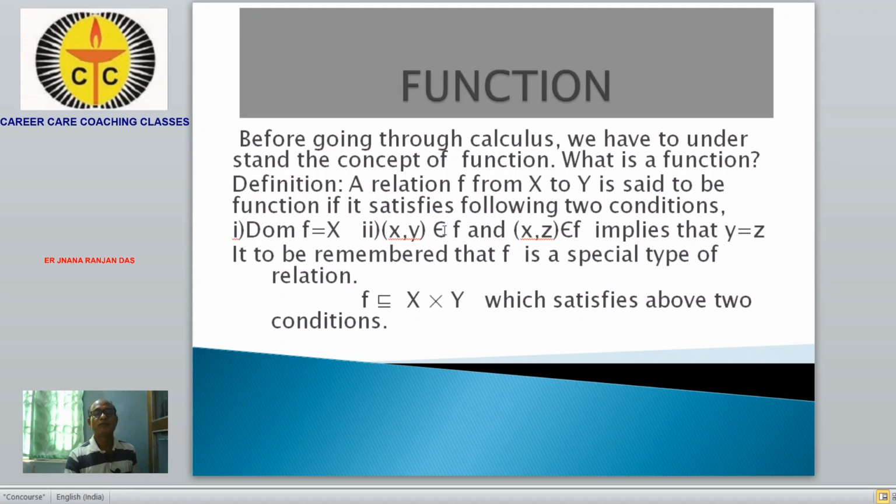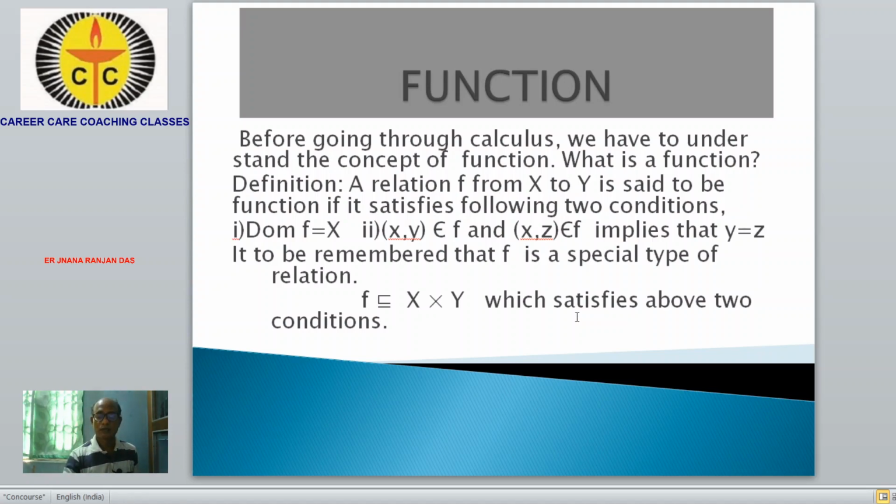That means there is a correspondence between the two sets: the domain set and the second set, which is called the range set. So this is the concept of the function.